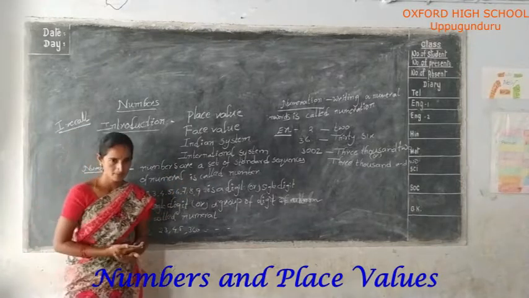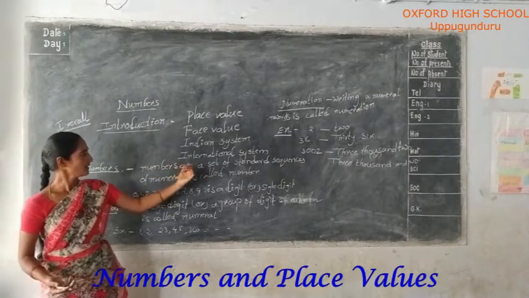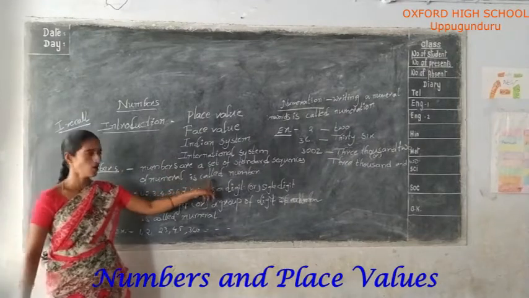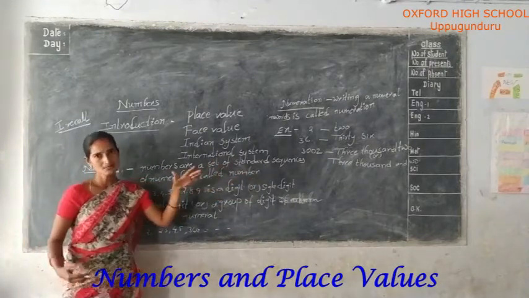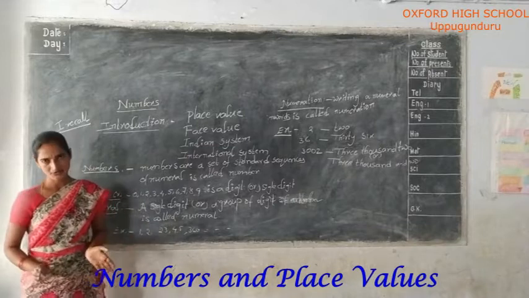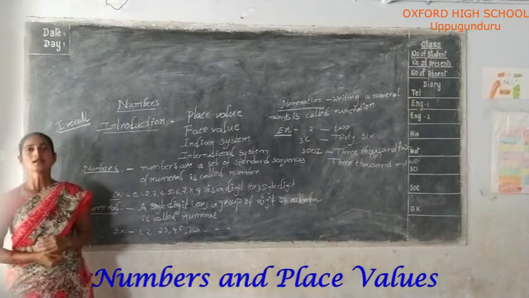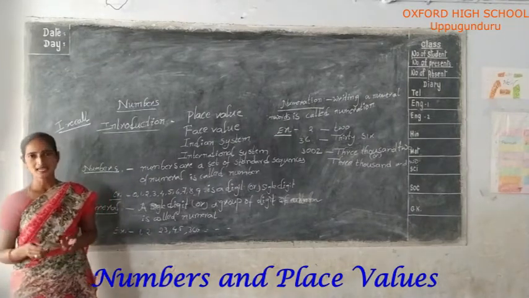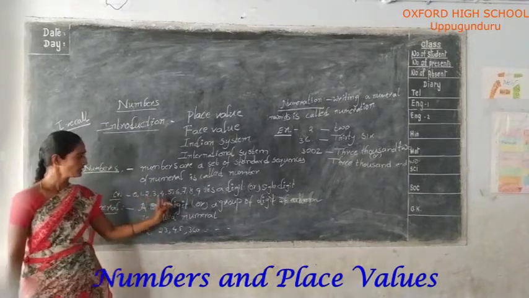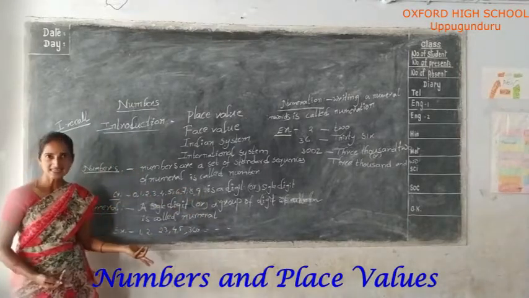Recall once again. A number: a set of standard sequences of numerals is called a number. Numbers are a set of a standard sequence of numerals. For example, single digits or groups of digits. Single digits means only one: 0, 1, 2, 3, 4, 5, 6, 7, 8, 9 is a digit or single digit.